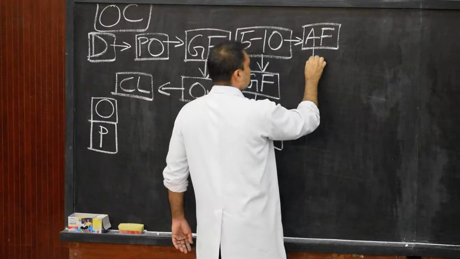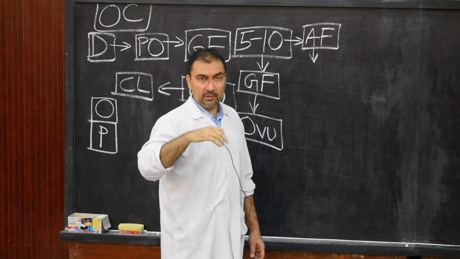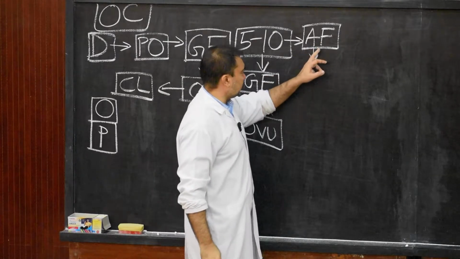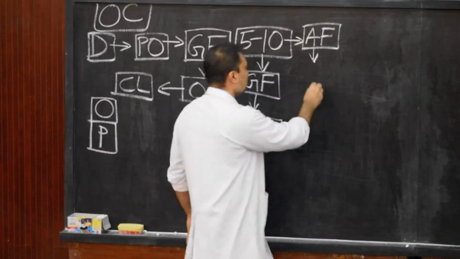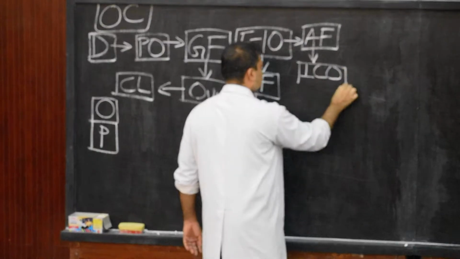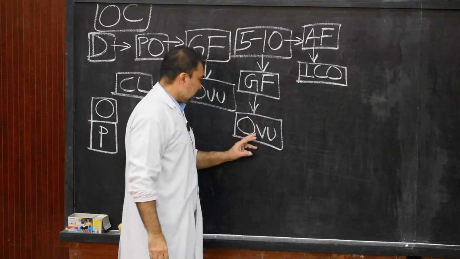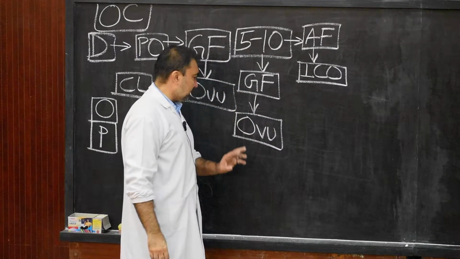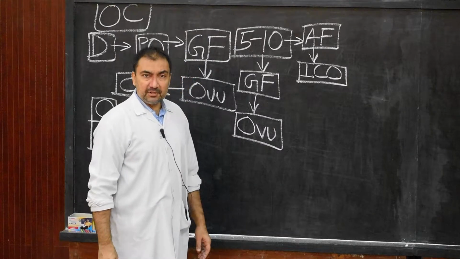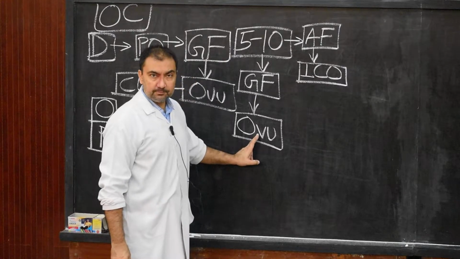Later on, the Graafian follicles that have not ruptured, that have not ovulated, are converted to atretic follicles, and they will be converted into interstitial cells of the ovary. Now here we will consider the part of Graafian follicle that is ruptured and that has released the secondary oocyte in the form of ovulation.